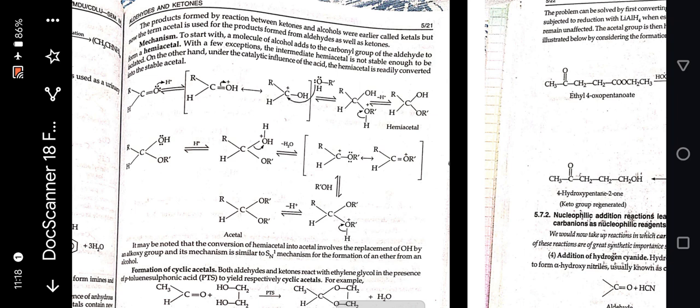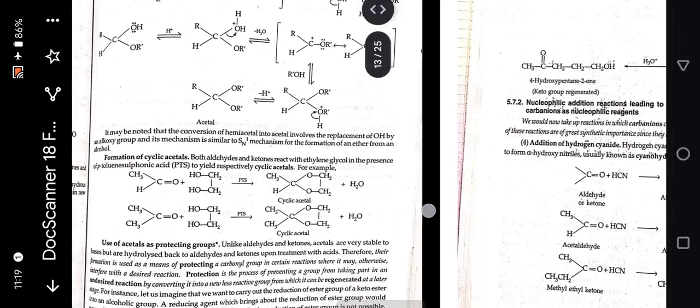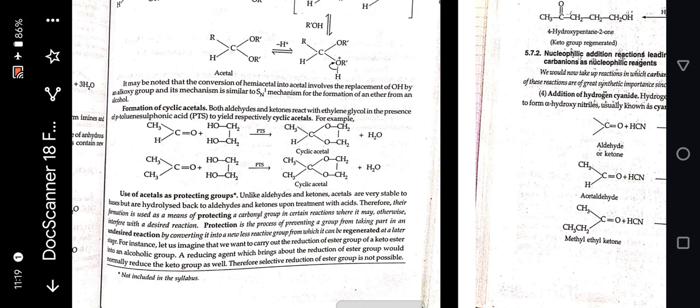Mechanism: to start with, a molecule of alcohol adds to the carbonyl group of the aldehyde to form a hemiacetal. With a few exceptions, the intermediate hemiacetal is not stable enough to be isolated. On the other hand, under the catalytic influence of the acid, the hemiacetal is readily converted into the stable acetal. Formation of cyclic acetals: both aldehyde and ketone react with ethylene glycol in the presence of para-toluenesulfonic acid to give the respective cyclic acetal. For example,